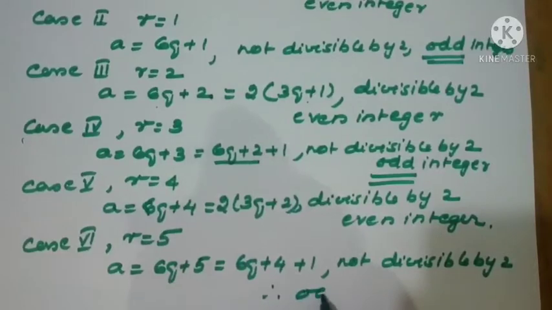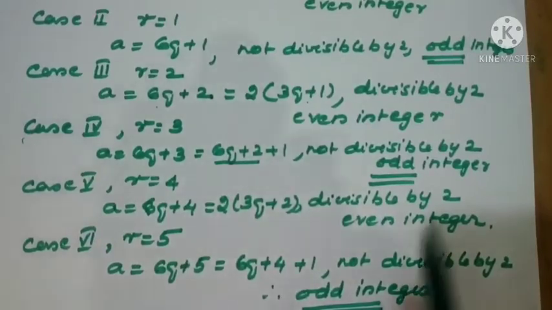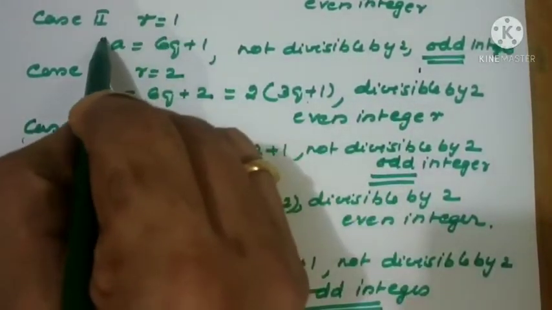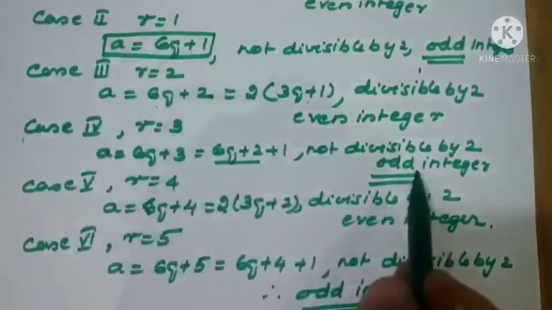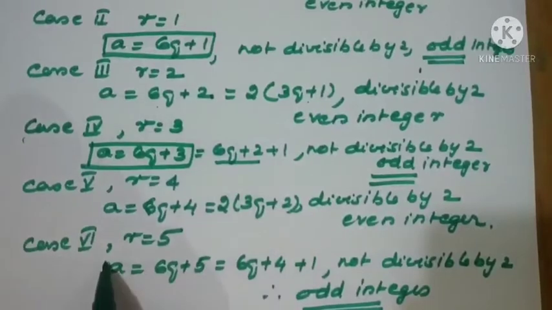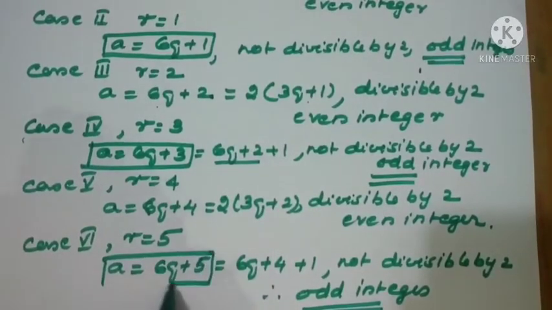Odd form. So I underlined already another 2 cases, now 3 cases. Which is the first case? 6q plus 1. What is the second case? a equal to 6q plus 3. Now the last case, a equal to 6q plus 5.